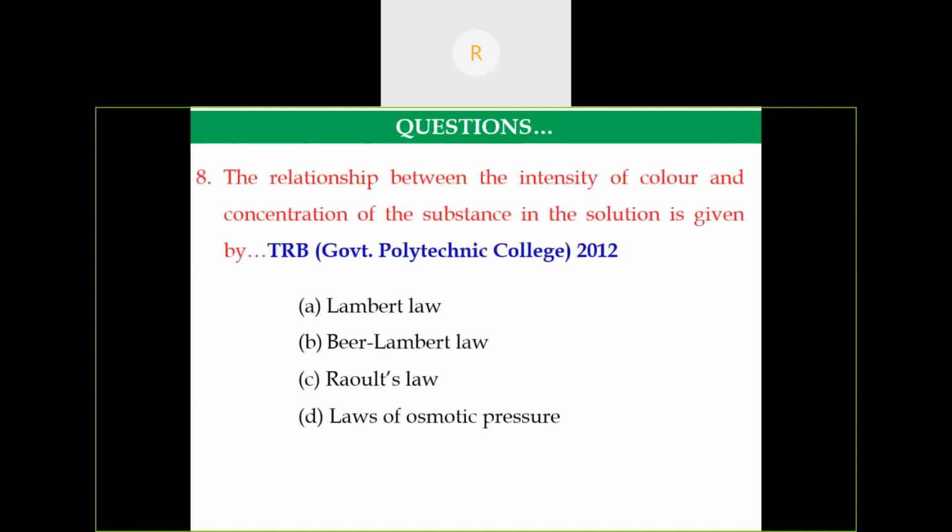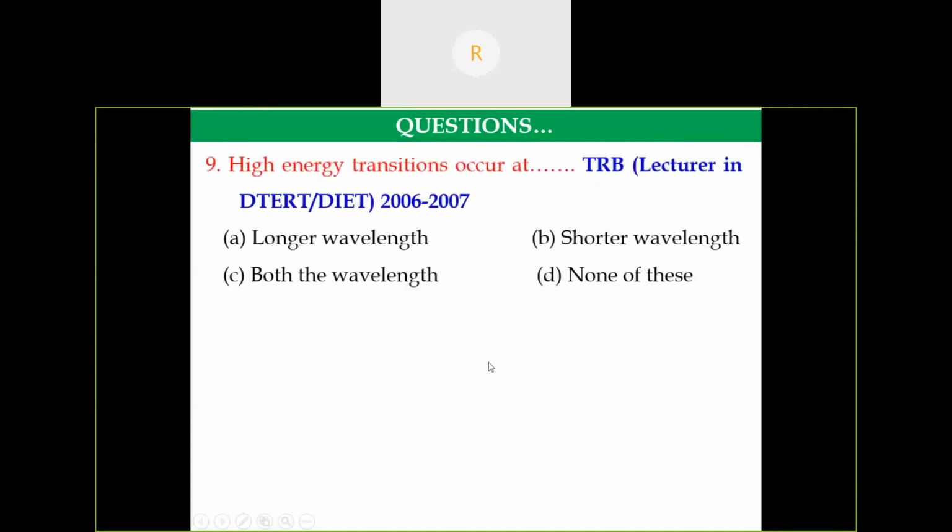So another question asked in TRB Government Polytechnic College in 2012, the relationship between intensity of color and the concentration of substance in the solution is given by, so this is the simplest question. So Beer-Lambert law, we should not confuse with the Lambert law. So according to Lambert law, the absorbance is directly proportional to path length. So he didn't discuss any concentration term there. So Beer-Lambert law is the correct option.